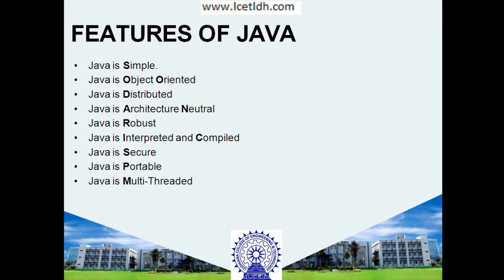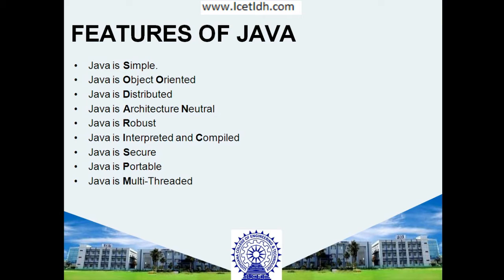Moving to the next, we'll see what the features of Java are. First of all, Java is simple, meaning if you have some basic knowledge of C or C++ language, it would be very easy for you to learn Java. It is object oriented, meaning everything that you perform in Java will work only with the help of classes and objects. So it is fully object oriented. It is distributed, meaning you can use it anytime, anywhere. Next, it is architecture neutral, meaning either you are working with Windows or Unix or any other system, it would work fine.